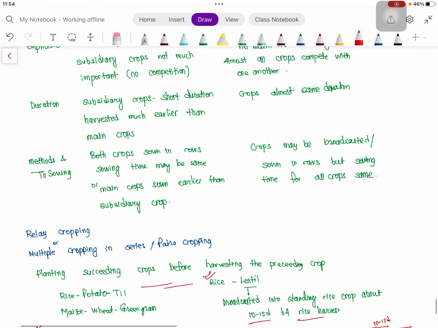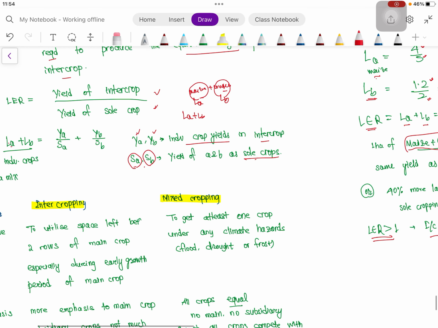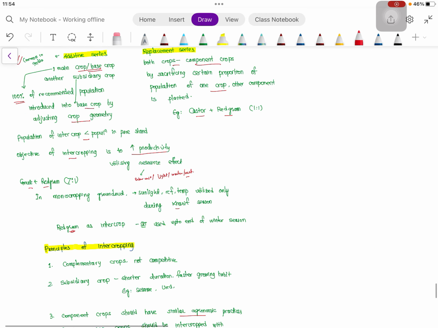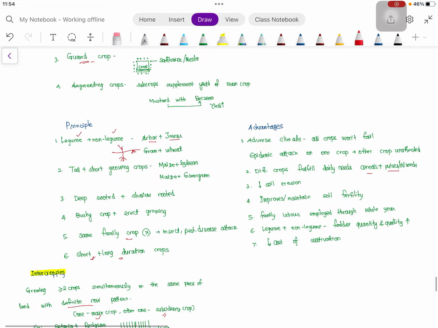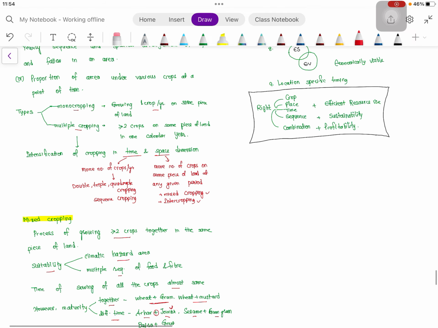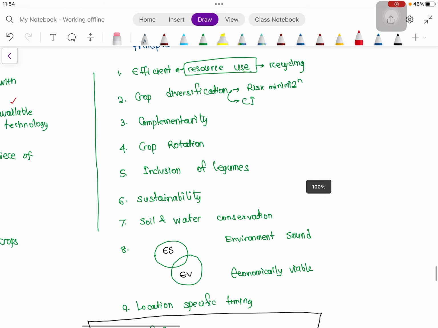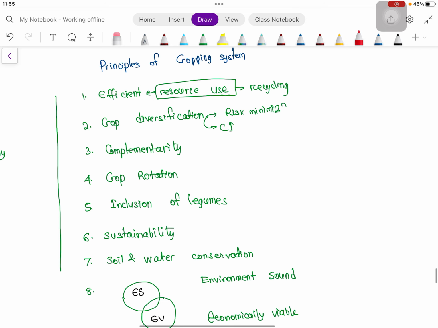In 2025, maybe in the civil service examination, one question was asked: principles of cropping system. Let us discuss that. In a cropping system, whether it is crop rotation, mixed cropping or cropping system, more or less the principles are similar.